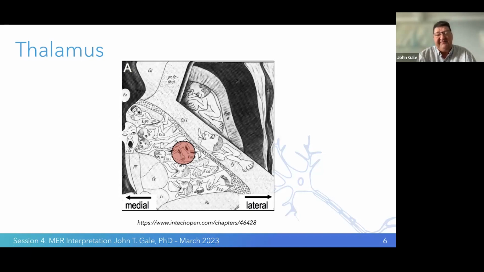Now, keep in mind, this is a representation, and in individuals, the body representations are different. We're all unique in brain organization. So the thalamus may be smaller in one patient than another.